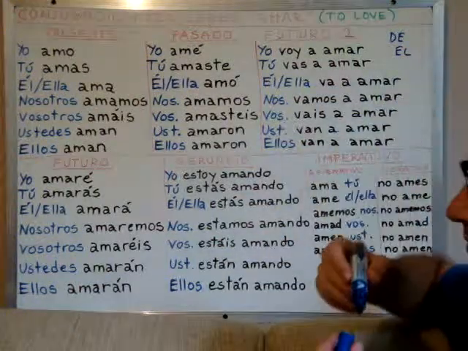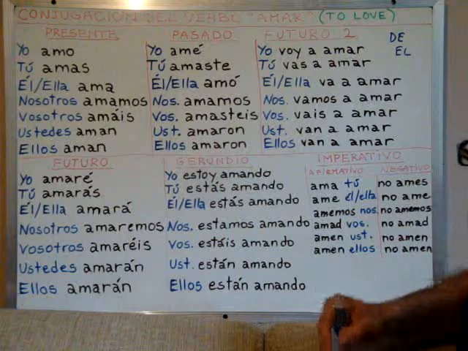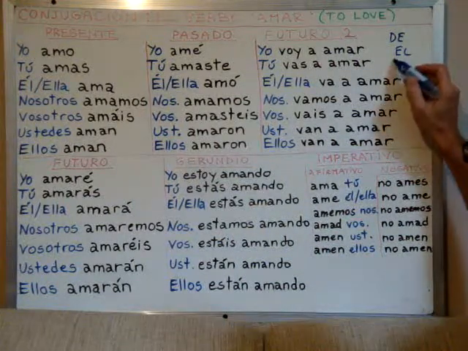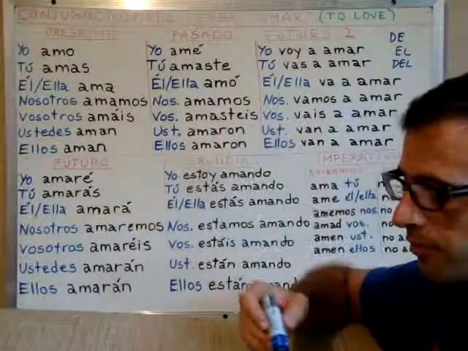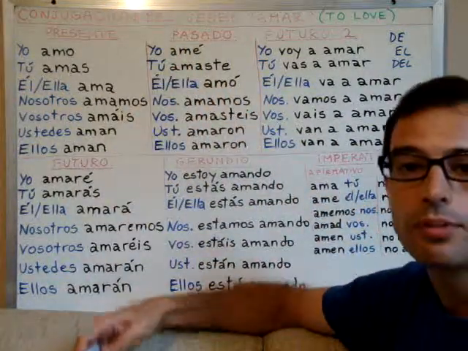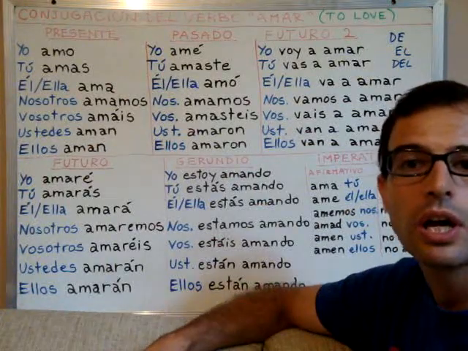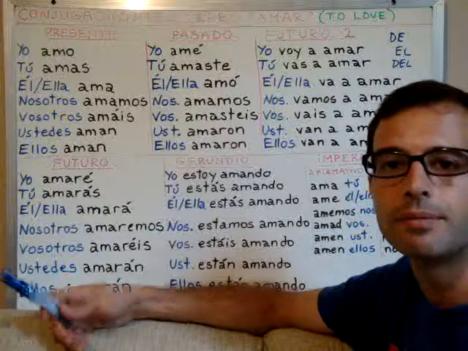Masculine, the. De el always is abbreviated like this, del, okay? As you can see here, right? So del means of the. It is a must abbreviation of de el, right?